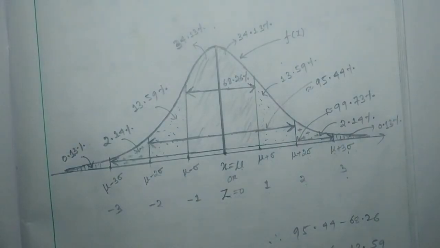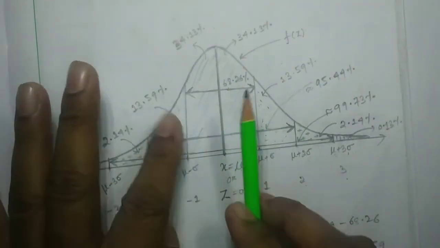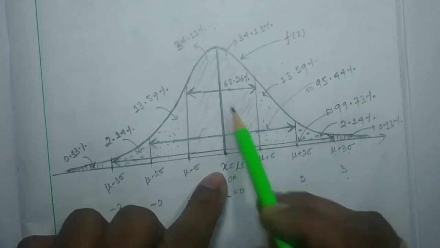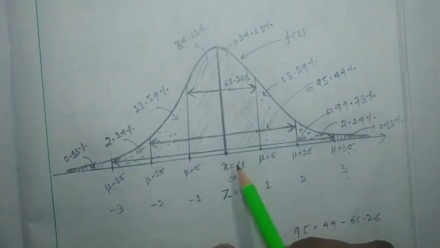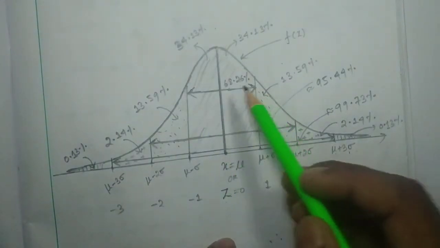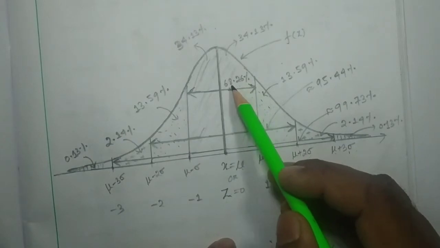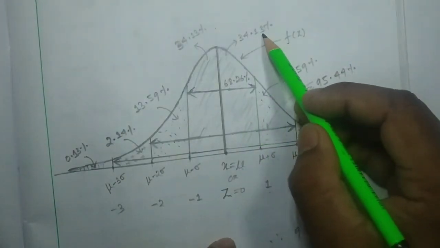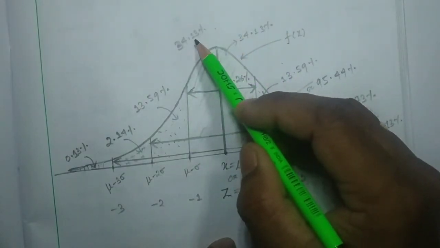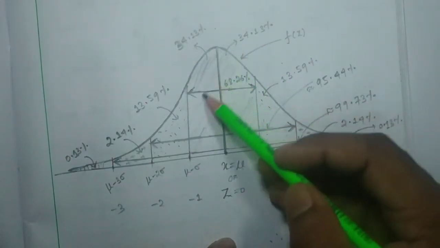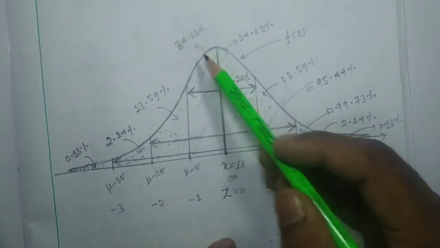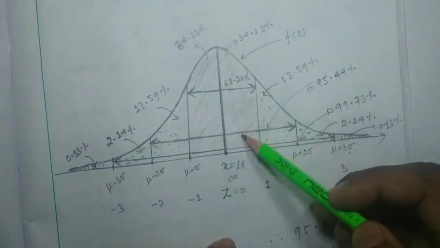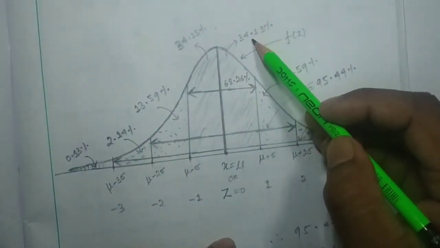As we know, the curve is exactly symmetric about the mean, about this point. So 68.26 by 2 is nothing but 34.13 percentage, 34.13 percentage. So this much is 34.13, and this much area represents 34.13 percentage.